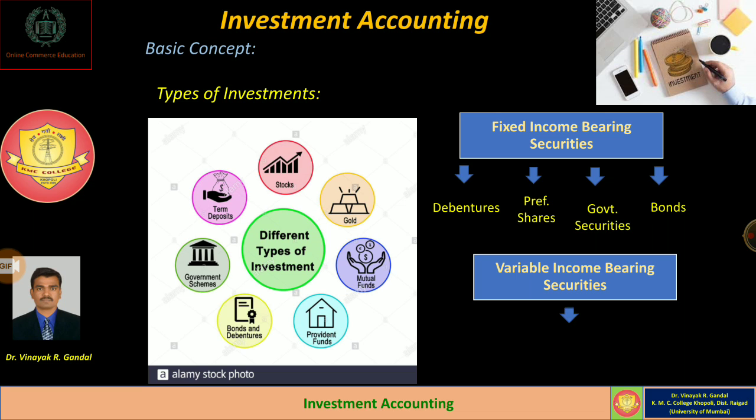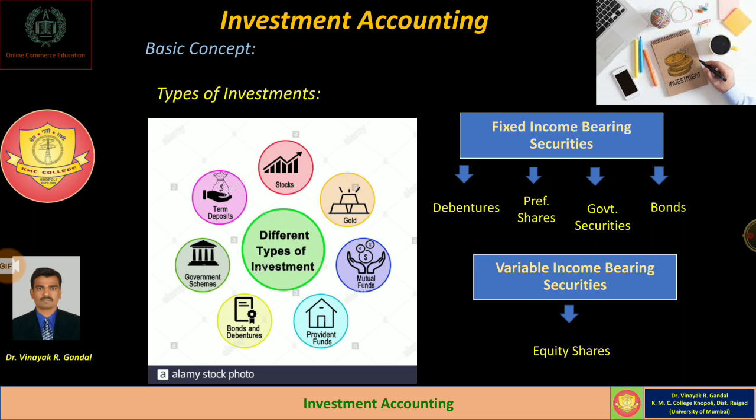In that case, the type of variable income bearing securities is equity shares. Whatever investment is made by a person in equity shares, they are called equity shareholders, and equity shareholders get dividend on their investment, but it is not at a fixed rate.